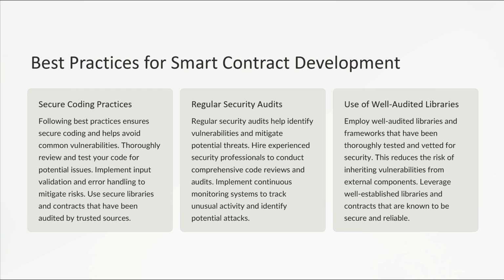Hire experienced security professionals to conduct comprehensive code reviews and audits. Implement continuous monitoring systems to track unusual activity and identify potential attacks. Employ well-audited libraries and frameworks that have been thoroughly tested and vetted for security. This reduces the risk of inheriting vulnerabilities from external components.